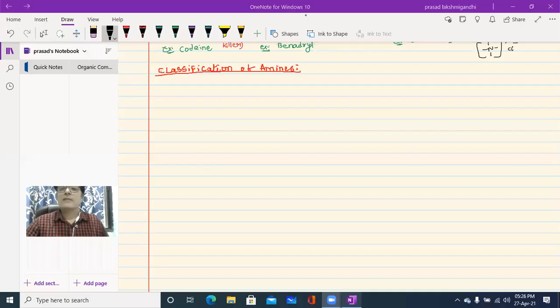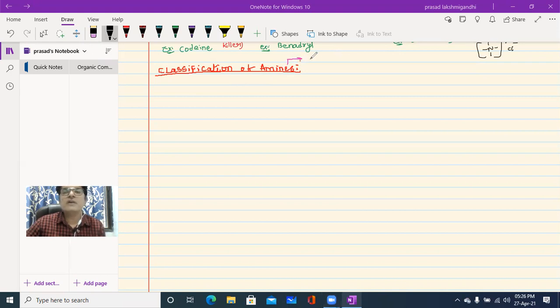Okay, the classification of amines is of two types: aliphatic amines and aromatic amines. Aliphatic means what, beta? Open chain amines. So the classification of amines is two types.